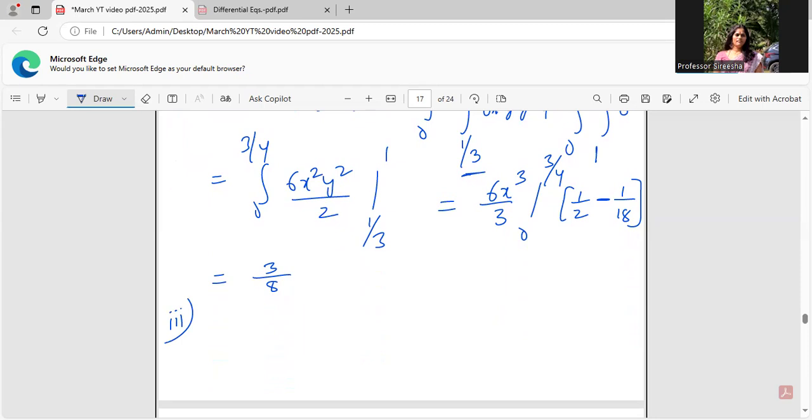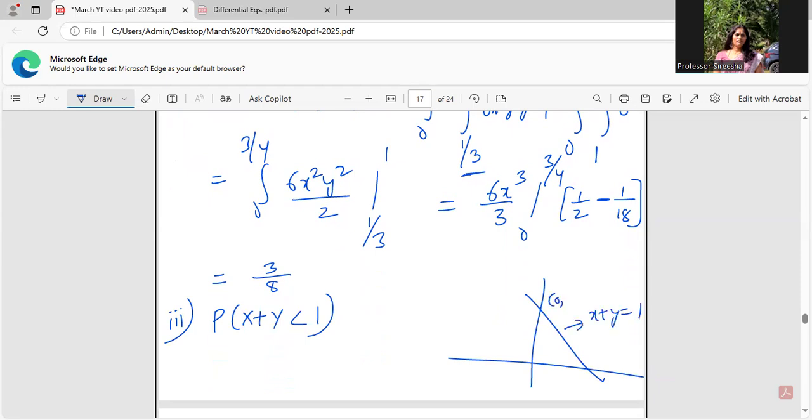Now coming to the third one, which is very interesting, x plus y less than 1, like the previous case. Just see here, if I plot this region, it turns out to be this triangle where this line would be x plus y is equal to 1. This would be 0, comma 1 and this would be 1, comma 0, guys. That's it. That's my region of integration.